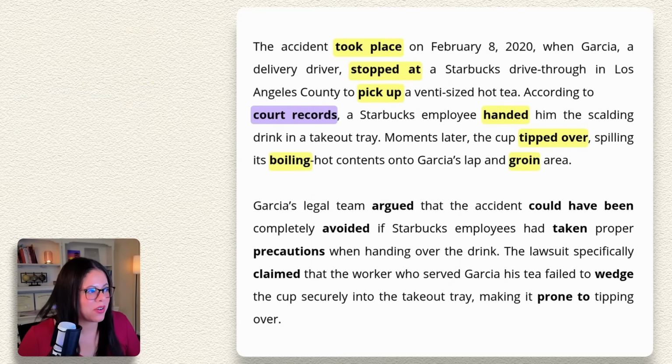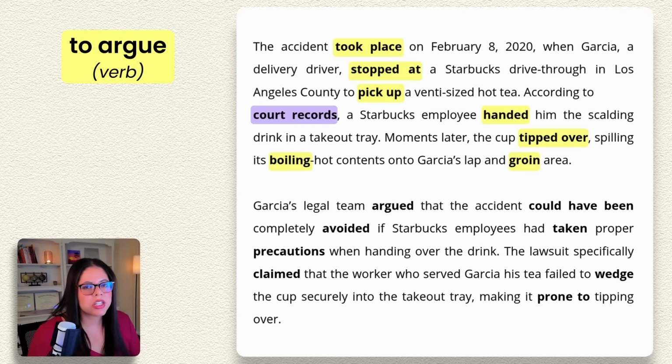Let's go to the next paragraph. Garcia's legal team argued that the accident could have been completely avoided if Starbucks employees had taken proper precautions when handing over the drink. The lawsuit specifically claimed that the worker who served Garcia his tea failed to wedge the cup securely into the takeout tray, making it prone to tipping over.